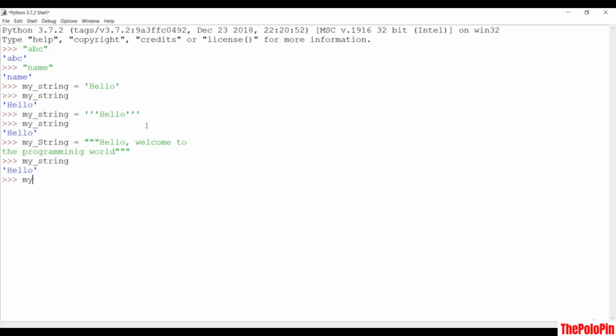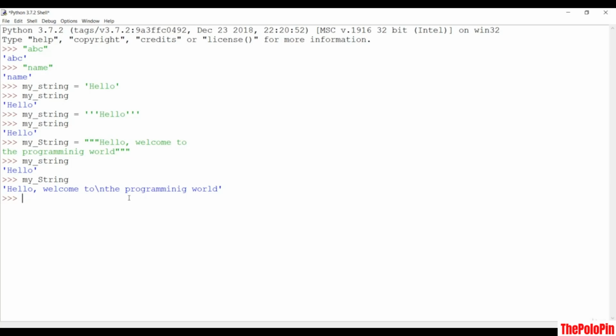It should be a capital S, and now you can see we have the \n, which means we are on a new line, and this is our string. The whole string was created by these triple quotes, which are used to extend over multiple lines. This is also one type of commenting, as we did in the previous lectures: single-line commenting is done with the hash, and if you want a multi-line comment, it should be done with these triple quotes.